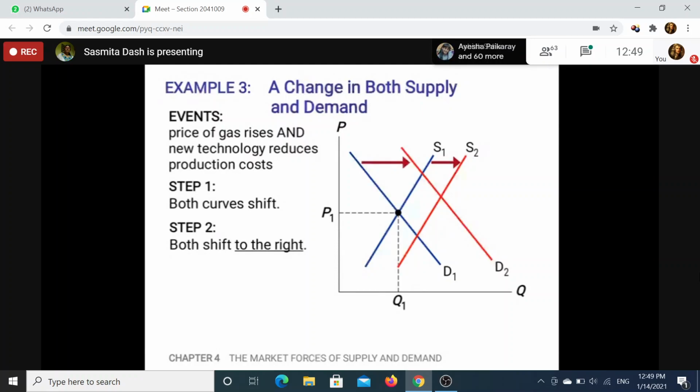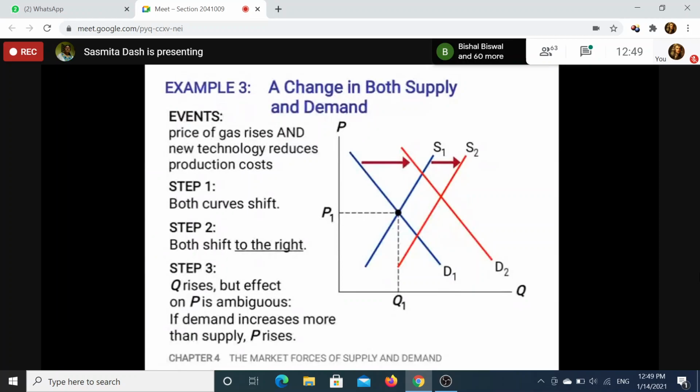This is a situation when the change in demand, this gap, is more than the change in supply. So you have to draw accordingly. What will happen? You get a new equilibrium point here. Both will shift right, both are increasing, quantity will rise, and price will rise. That is the first situation, when both are shifting towards the right.